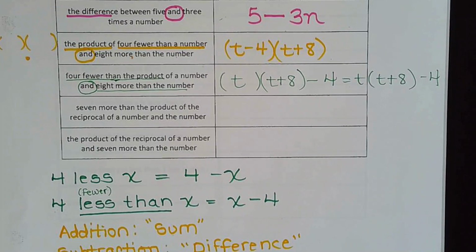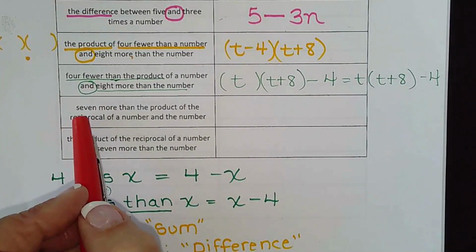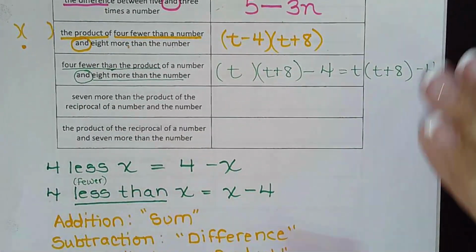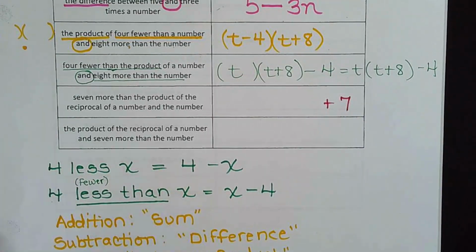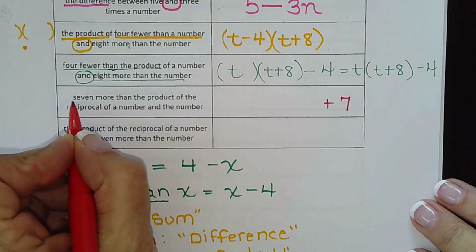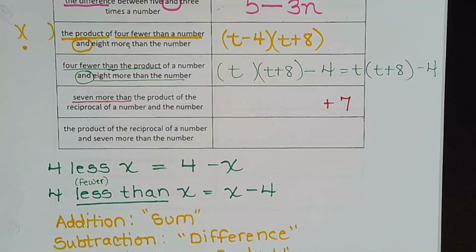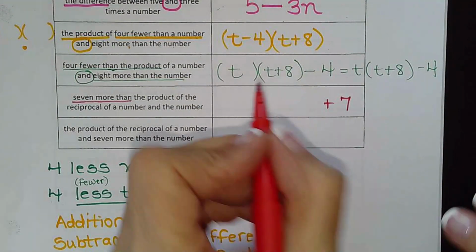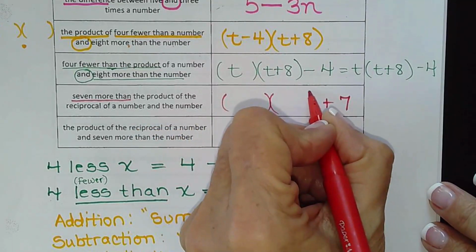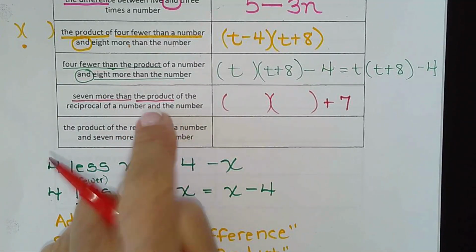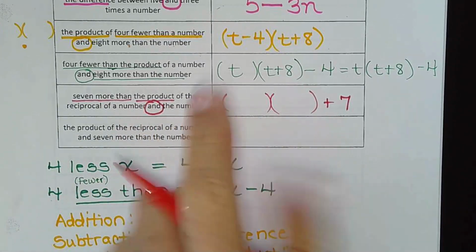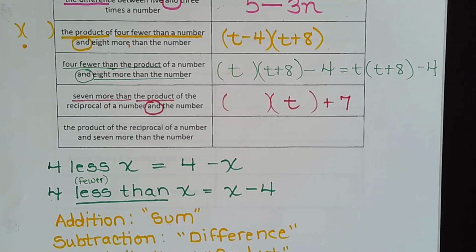Okay, so let's move to this next one. 7 more than. So again, there's that than word, so I put my 7 at the end. Remember, addition order doesn't matter, but it's nice to be consistent. And then you don't have to go, is this the one I write at the end or is this the one I write at the beginning? When you see that than, boom, shove it right to the end. Product again. And because it's an operation word, look for the word and. So the number is after and, so that's all that's going to go at the end.